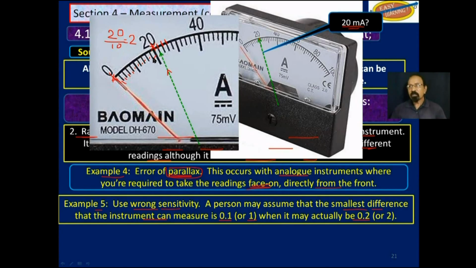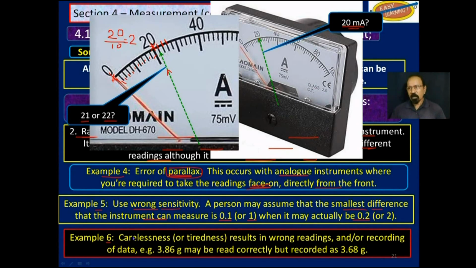So each of those little divisions is 2. So our reading here is not 21, it is actually 22. So that's an error of the person reading the instrument. Is it 21 or 22? Actually 22, because the sensitivity, the smallest difference marked off there, is 2, not 1.